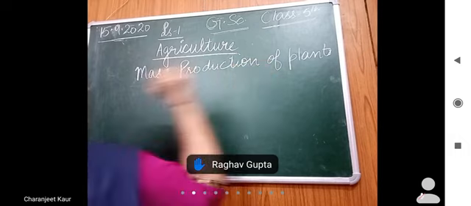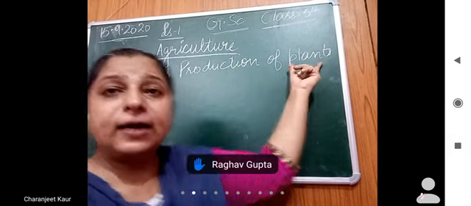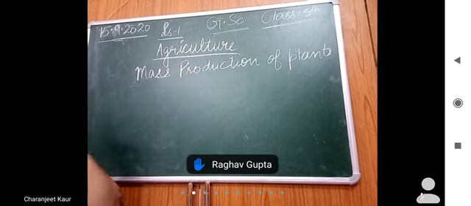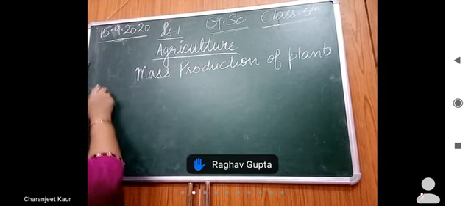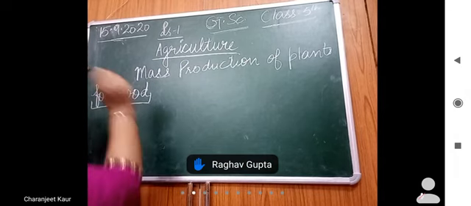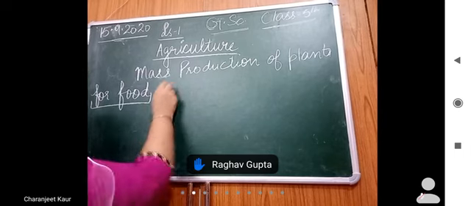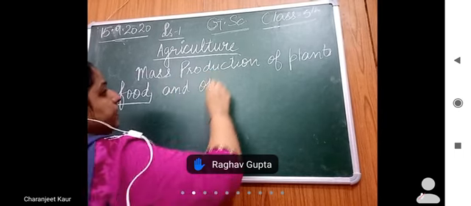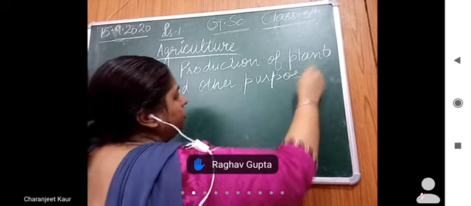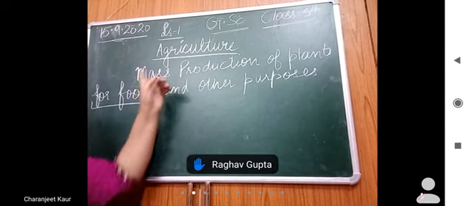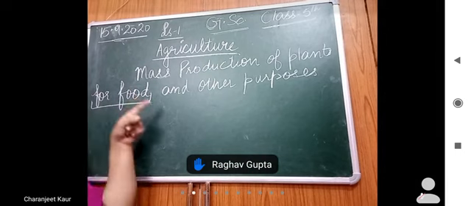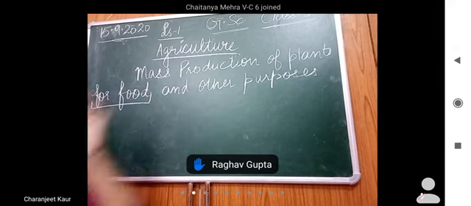Now, for what reason do we need to grow the plants? Mass production of plants for food. Basically, we are growing plants for what? For food and other purposes also. It is known as agriculture. What is agriculture? It is the mass production of plants for food and other purposes.